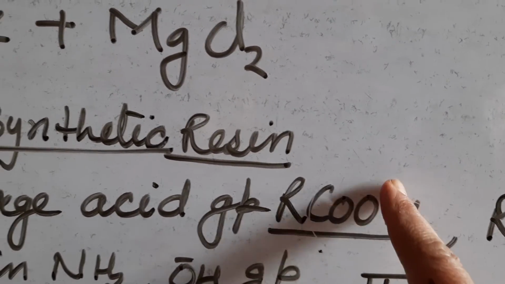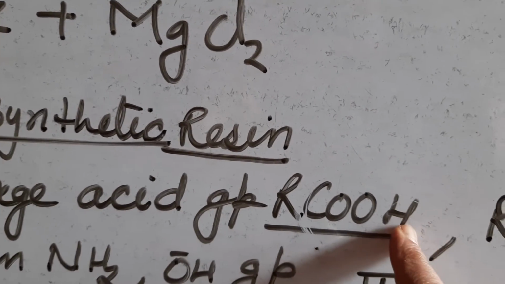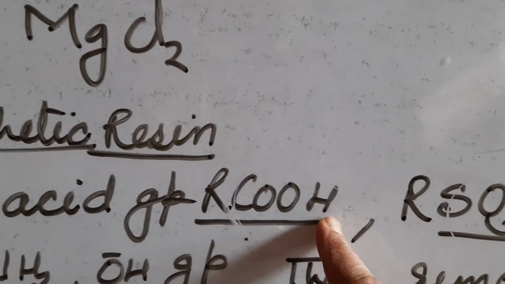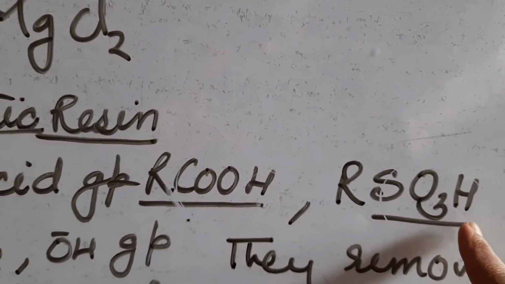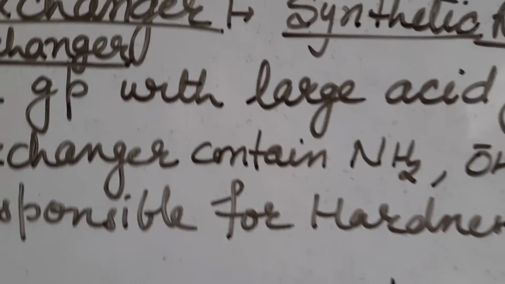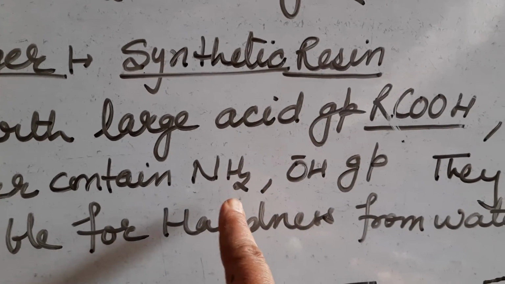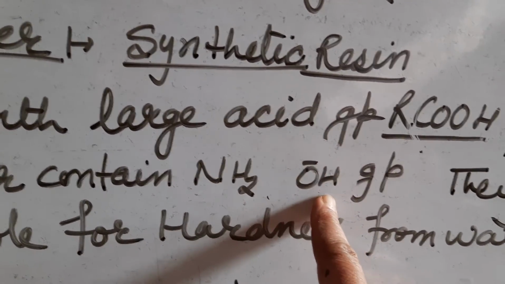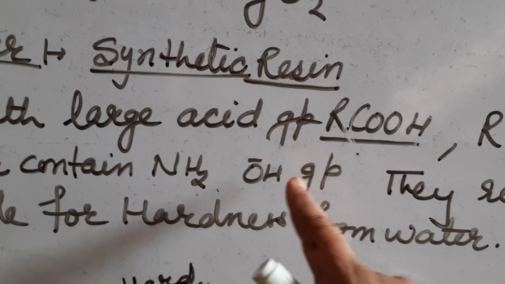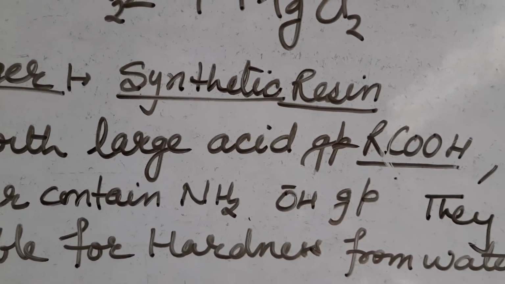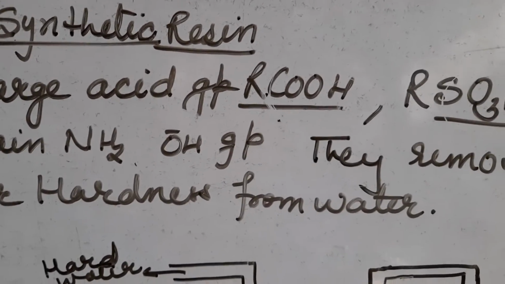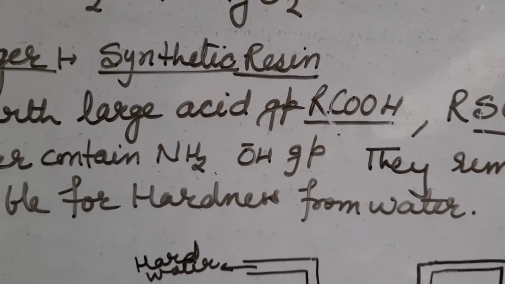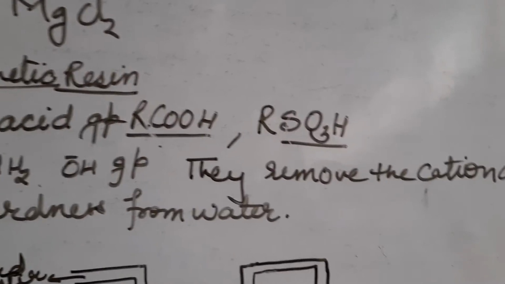This group replaces its H by calcium and magnesium. So they help in removing the hardness due to calcium and magnesium. An anionic exchanger where R group is attached with NH2 or OH group. This OH group helps in removing the hardness due to chloride and sulfate and replaces itself with the chloride and sulfate that is present in water. So hardness of both kinds, that is due to calcium and magnesium and due to chloride and sulfate, are removed.